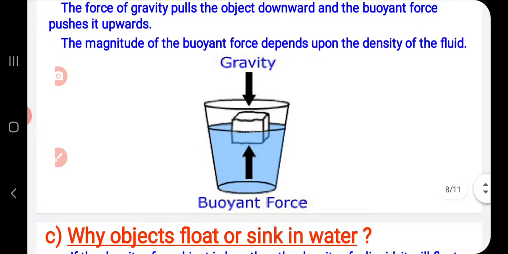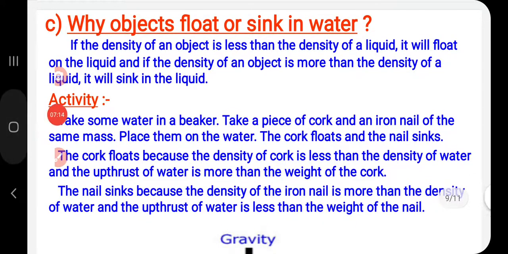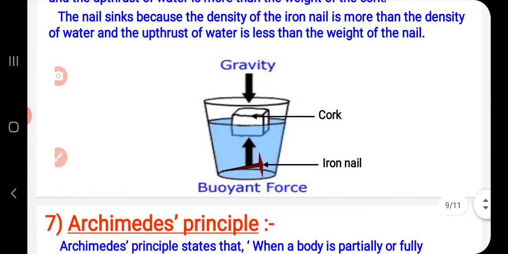Next, why do objects float or sink in water? We know it depends upon density. If the density of an object is less than the density of a liquid, it will float on the liquid, and if the density of the object is more than the density of a liquid, it will sink in the liquid. We can demonstrate this with the help of this experiment by taking a cork. When we immerse any object in the water, the water will also exert an upthrust force.